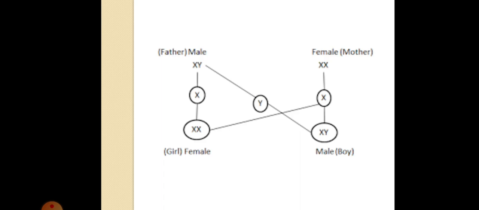From the mother, always an X chromosome is going to come, no matter if it is a girl or a boy. But from the father, if an X chromosome comes, then it is going to be XX, that means the child will be a girl. And if a Y chromosome comes, it will be XY, which is a boy.